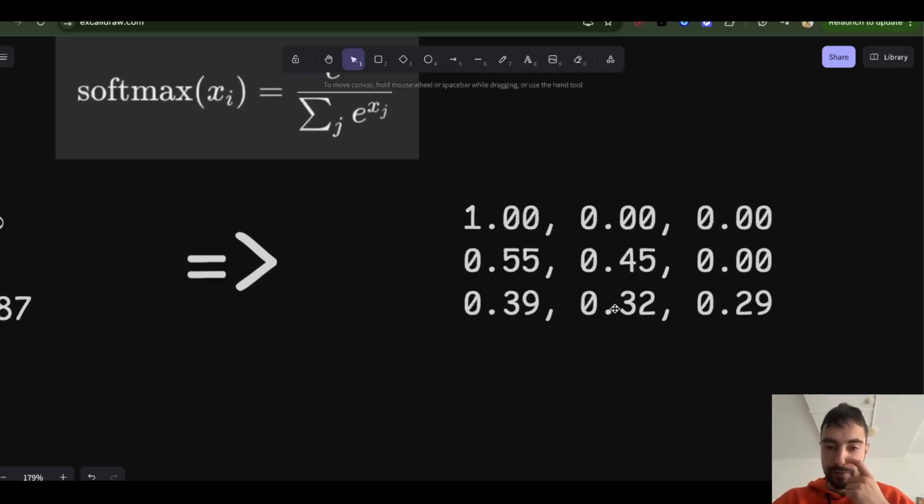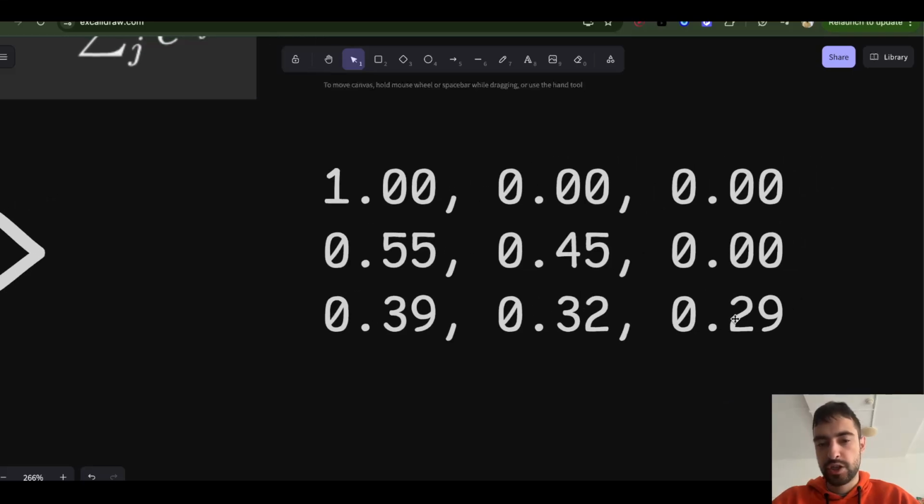So now, let's say this is the third token. The third token should take 39% of the context of the first token, 32% of the value of the second token, and 29% of the value of the third token, itself. As I said, in reality this diagonal will usually be higher than these two, because the token will want to take more value of itself to keep the context. But these are made up numbers that I came up with.